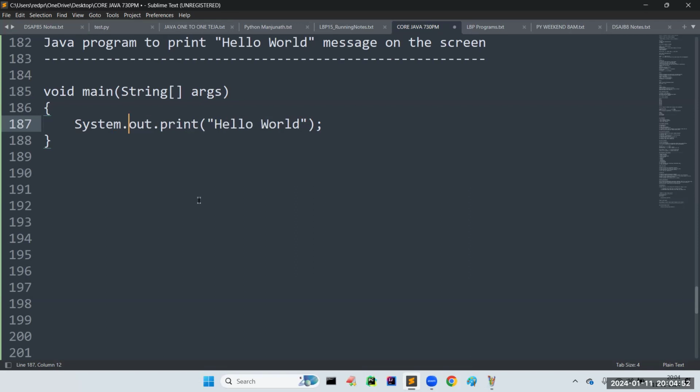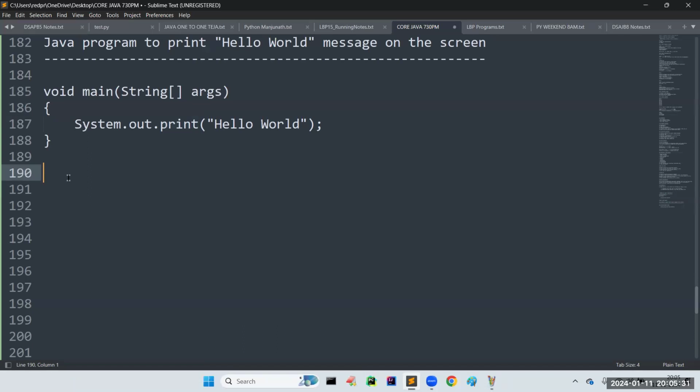So if you want to access anything, you have to take the permission. Sir, now you can see, if you want to execute, if you want to touch this print function, you need to get the permission from this out and from this System. That's why you have to take the complete path. Sir, please make sure S is a capital letter. You are not executing the programs, right? Don't worry. Step by step, why we are taking capital letters, where we need to take capital letters, where we need to take small letters, everything I will demonstrate. Don't worry. So this is nothing but the main method syntax that we have.